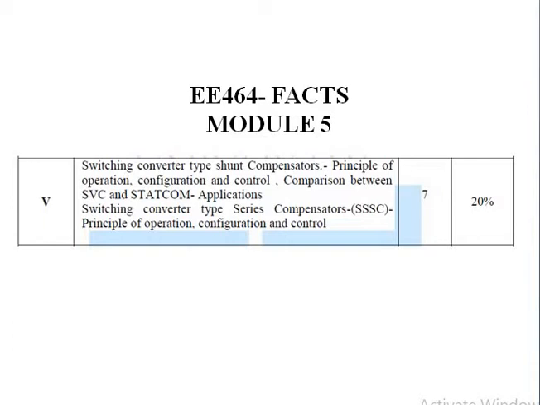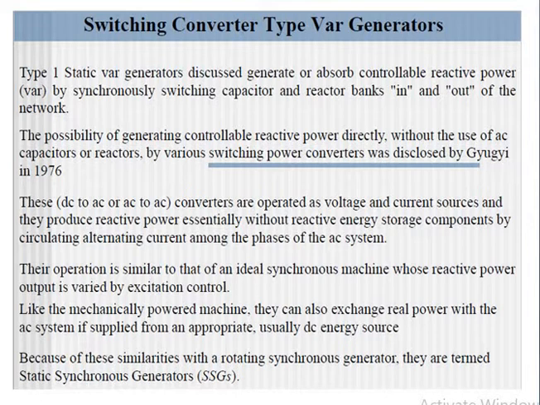Okay, so before going more into STATCOM, let us learn something about switching converter type VAR generators and their basics. Static VAR generators, actually, we have learned before. Type 1 static VAR generators will generate or absorb controllable reactive power by synchronously switching capacitor and reactor banks in and out of the network.